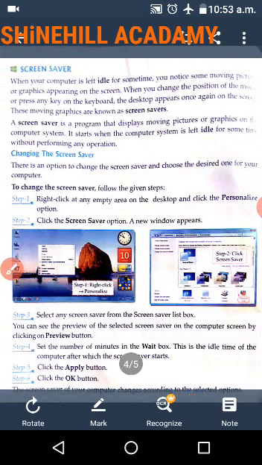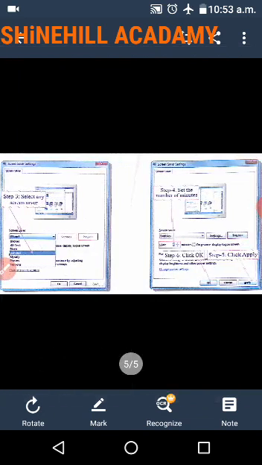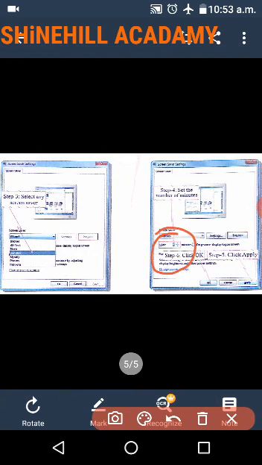Step 4. Set the number of minutes in the wait box. This is the idle time of a computer after which the screensaver starts. Here you can change the seconds, 1 second, 2 seconds.